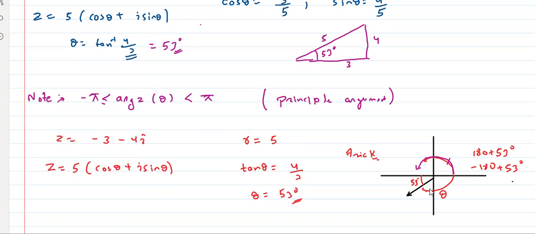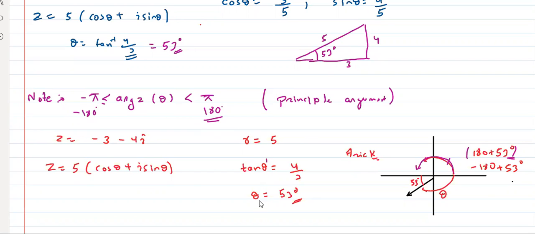But if you write 180 plus 53 degree, it is more than 180 degree. It is more than pi, because this is 180 and this is minus 180. According to the concept, the value of theta should always be between 180 and minus 180. So tell me, out of these two values, which value of theta should I take? Second one. Awesome. Very good.